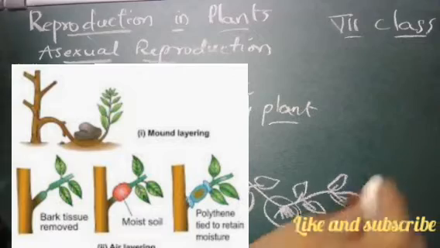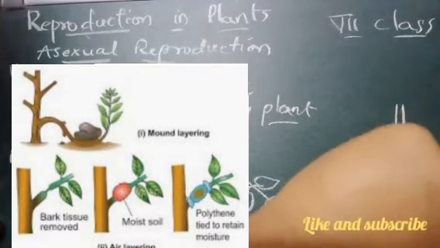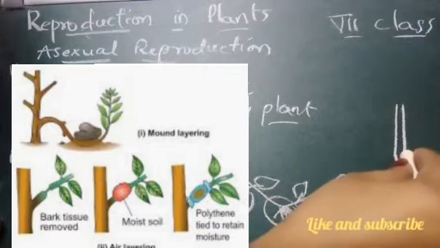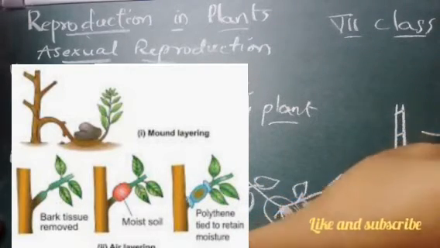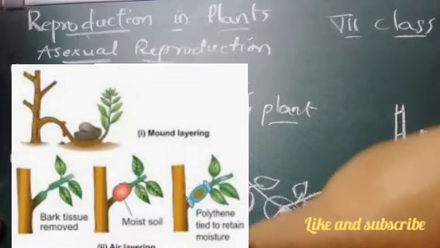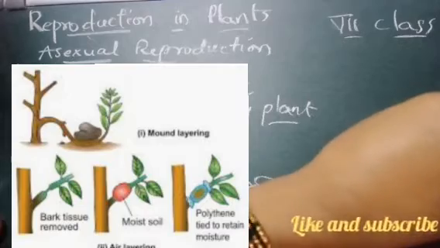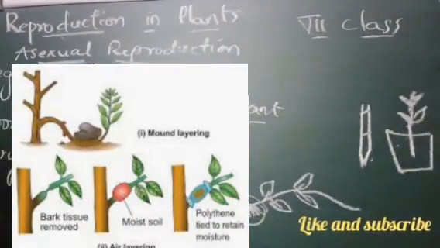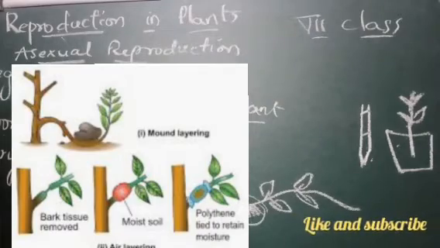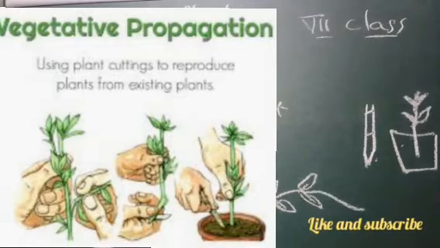What we will do, we will take the stem, we will just do some cuttings like this, and we will take this cut stem and place it in the pot, right? After a few days we will see that leaves will be coming out of that plant, right? So that is nothing but vegetative propagation or vegetative reproduction.